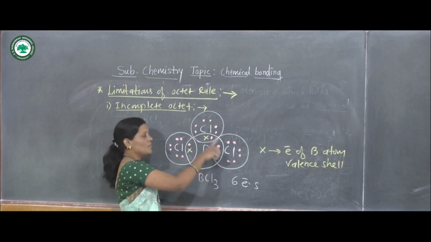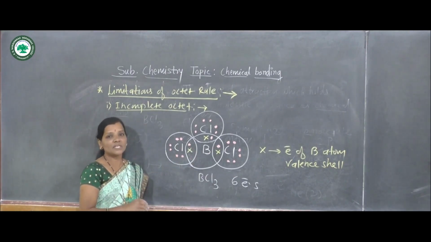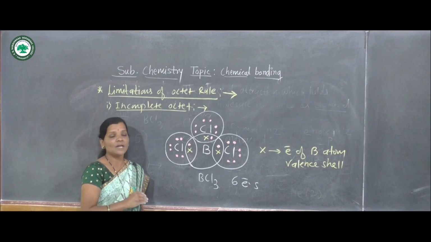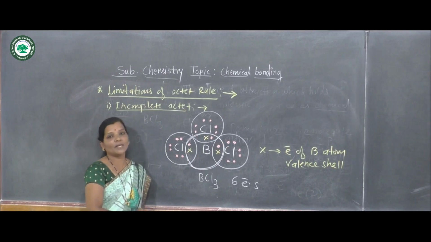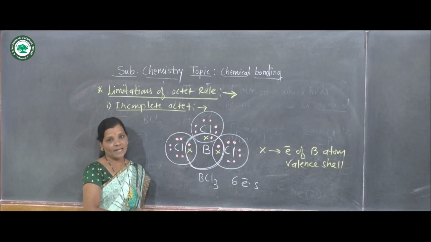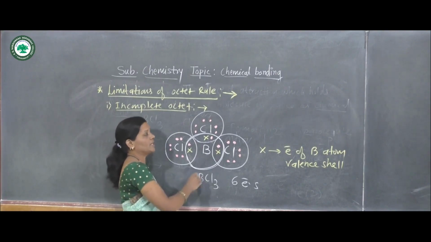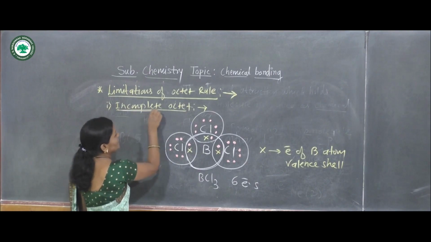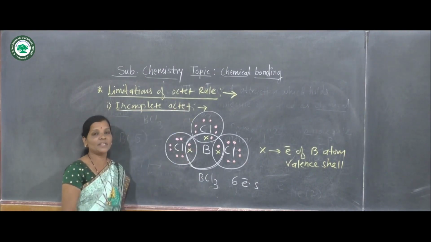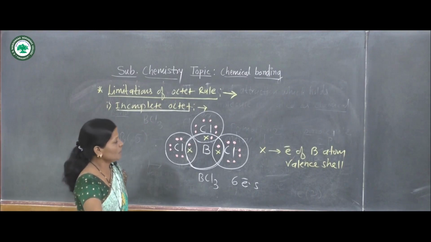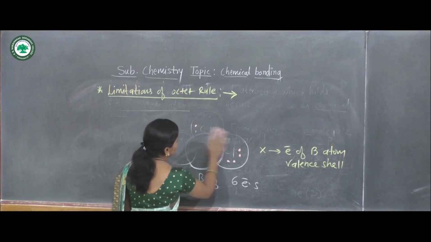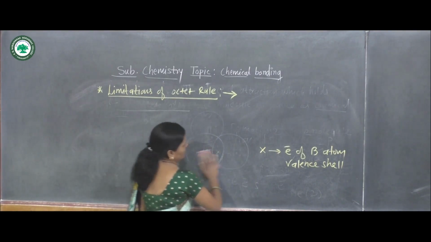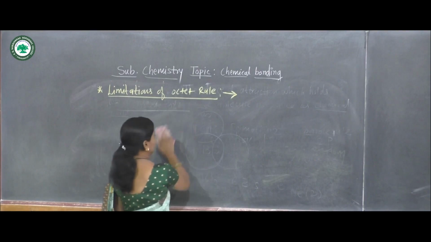That means when particular stable molecules are formed, and the number of electrons around the central atom is found to be less than 8 electrons, then such octets are called incomplete octets. This is one of the limitations of the octet rule. Now let us see the second limitation of the octet rule, that is expanded octet.